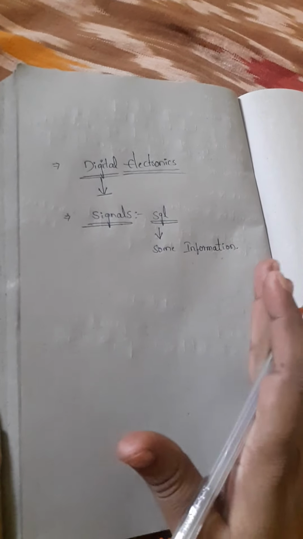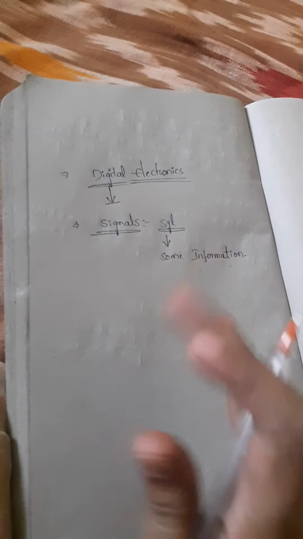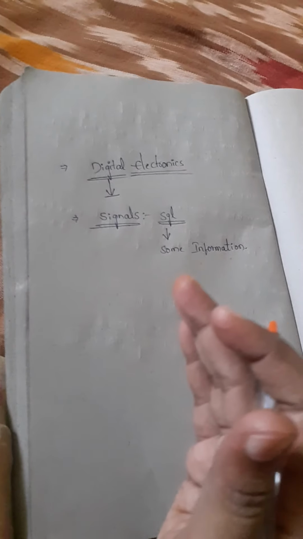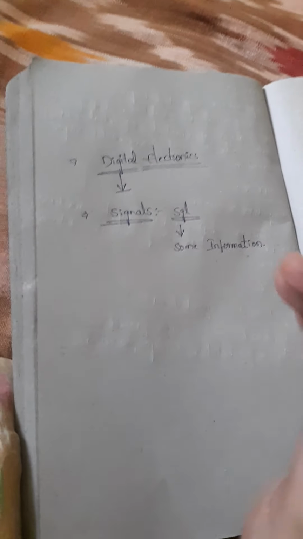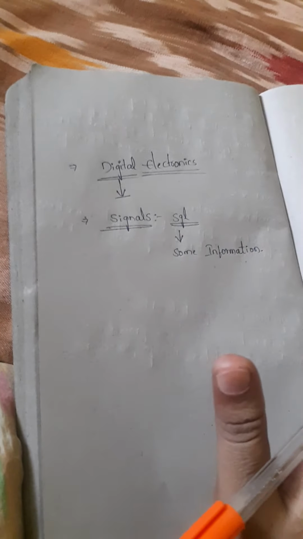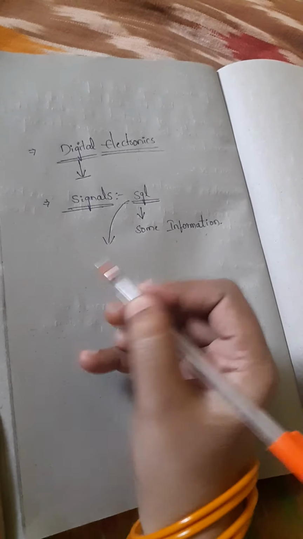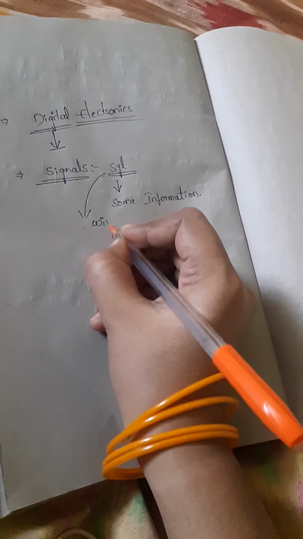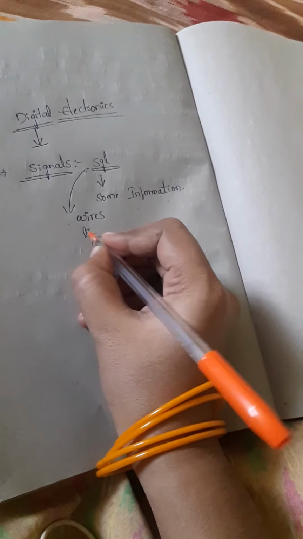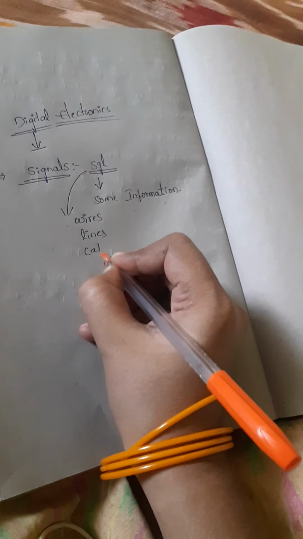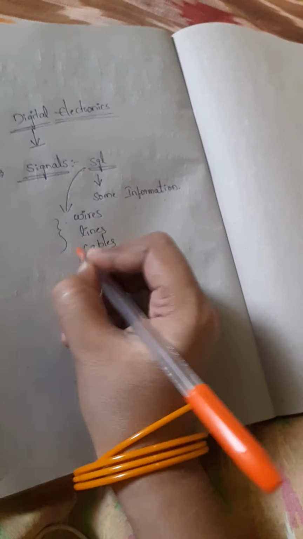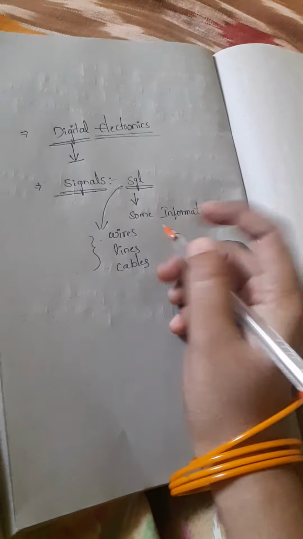Generally, the best examples for signals are wires, lines or cables. These are the best examples for signals. Actually a signal carries some information, right?